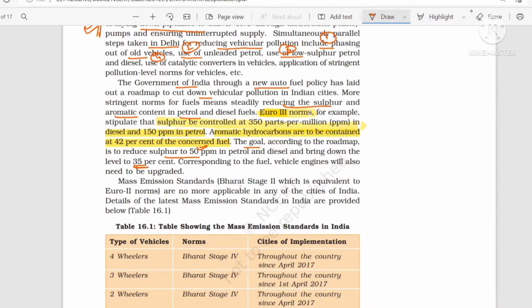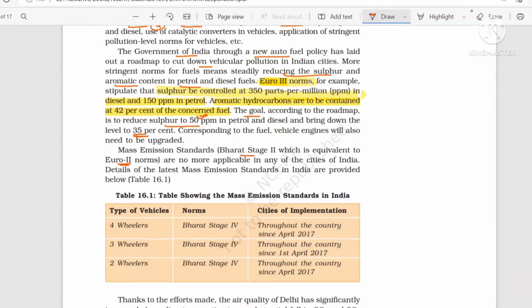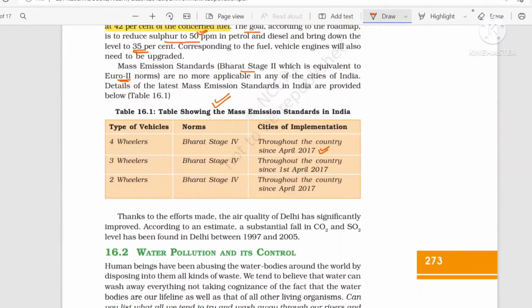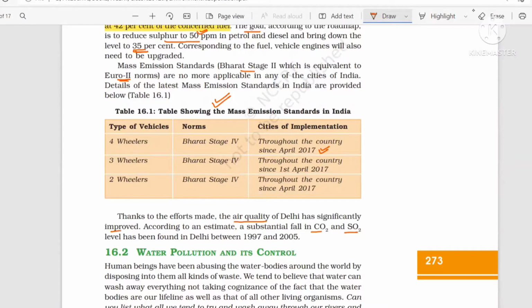Bharat Stage 2, which is equivalent to the Euro 2 norm, is no longer applicable in these cities. So please learn this also. Right now Bharat Stage 4 is working, and the target is that all vehicles running on the road should follow Bharat Stage 4 by 2017. Now, if you see, the air quality of Delhi has improved. There is a fall in the carbon dioxide and sulfur dioxide levels in Delhi. So I think air pollution is completed.